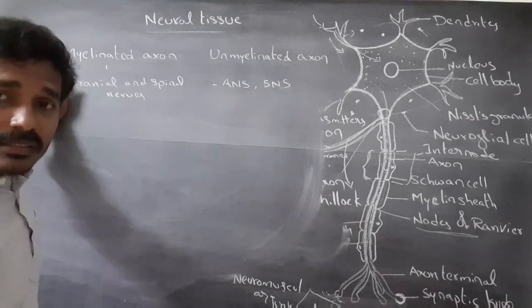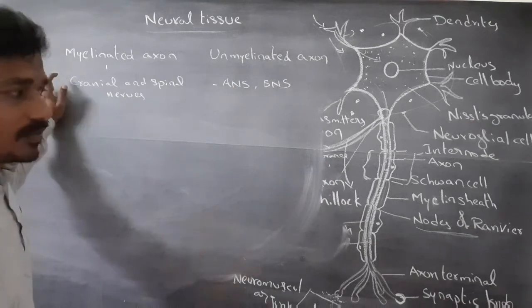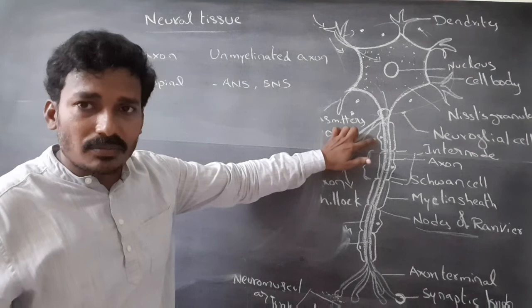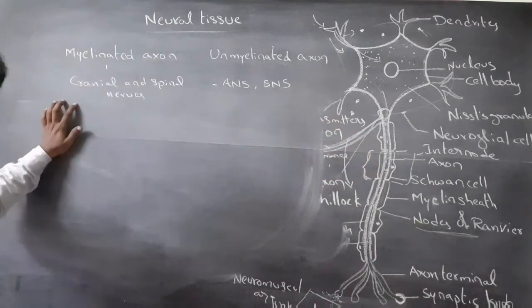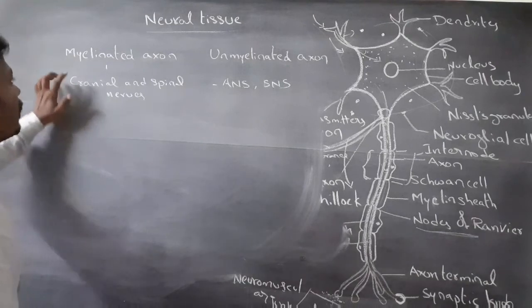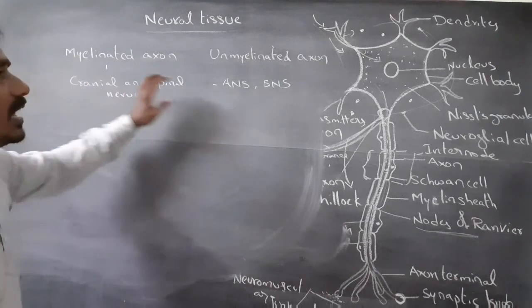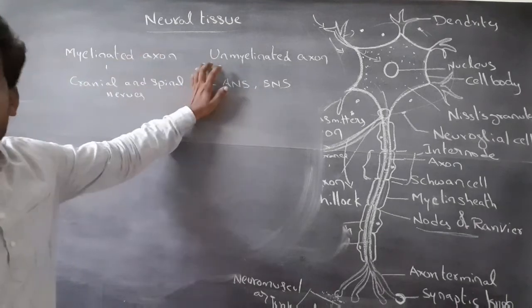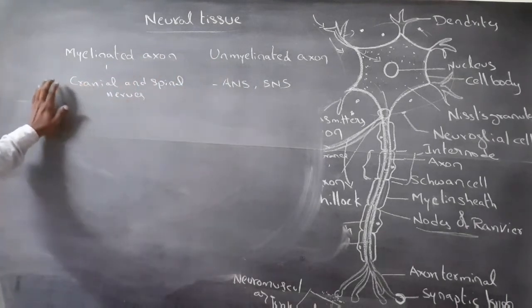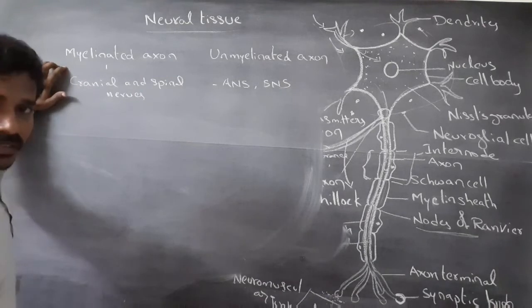Next, based on the presence or absence of myelin sheath, nerves or axons are of two types: myelinated axons and unmyelinated axons, or myelinated neurons and unmyelinated neurons.